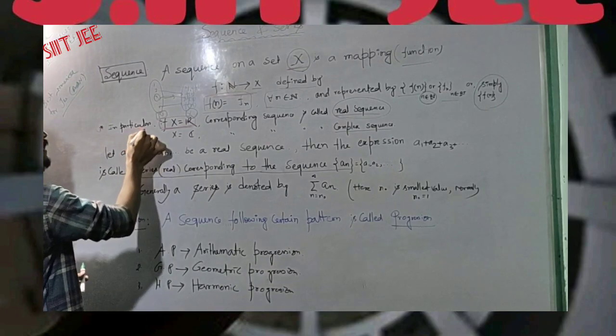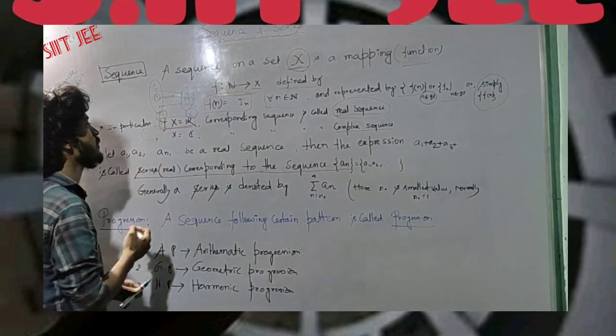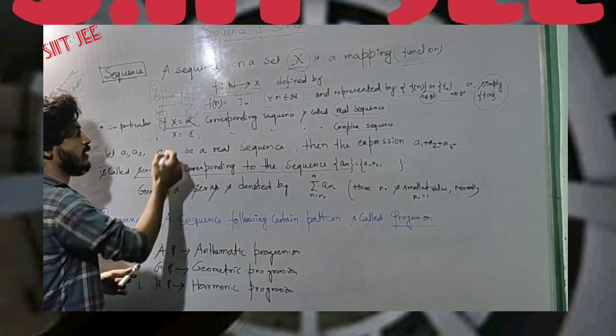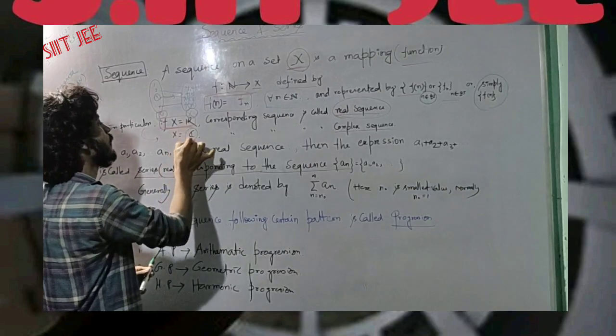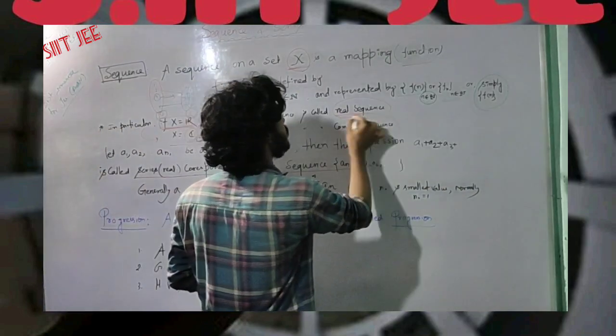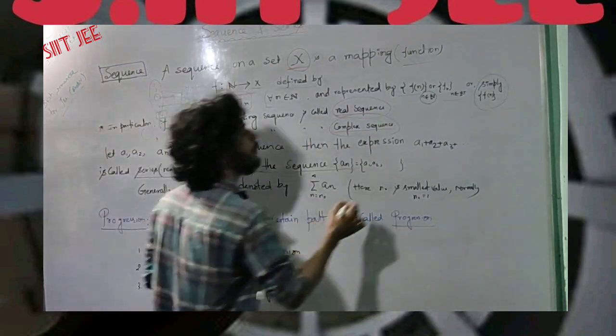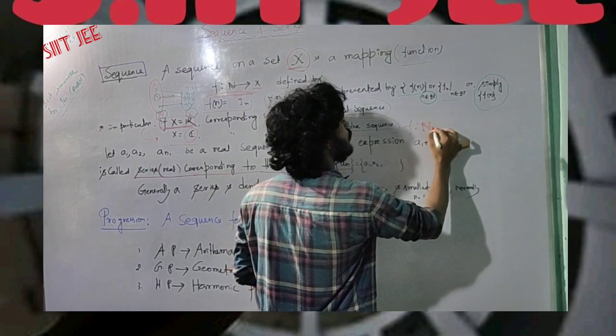Now the second point, similar to a real sequence: if X equals C, the set of all complex numbers, then the corresponding sequence is said to be a complex sequence. So a complex sequence is nothing but f from N to C.